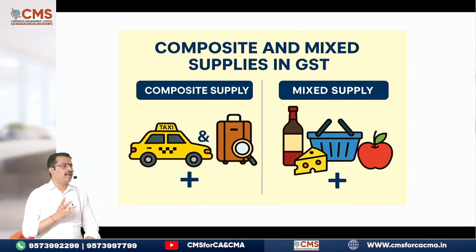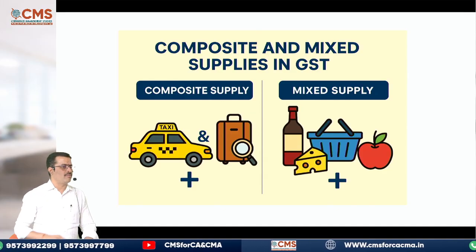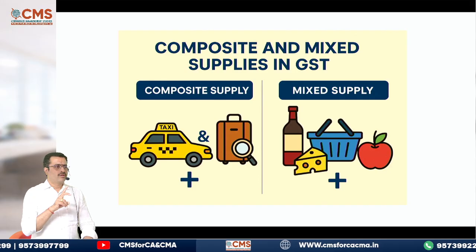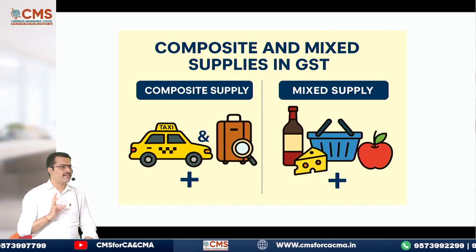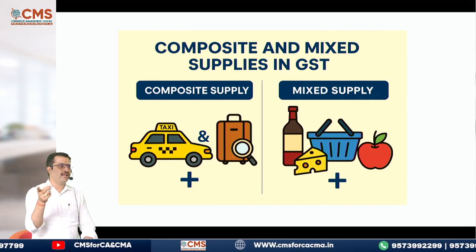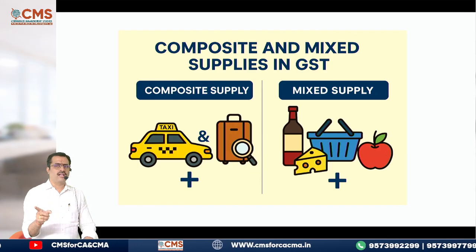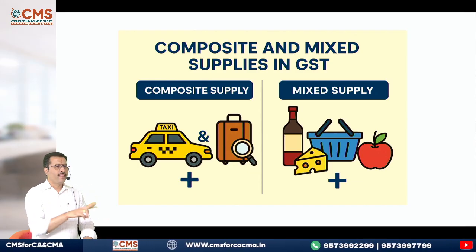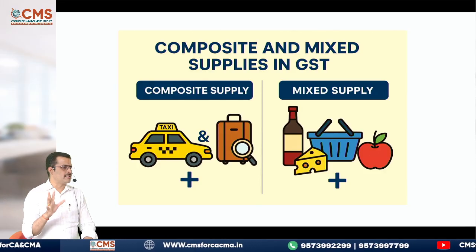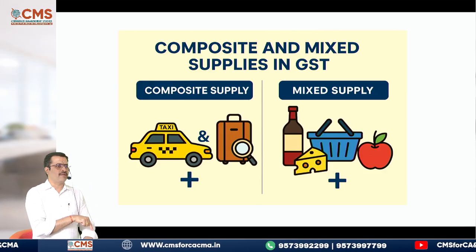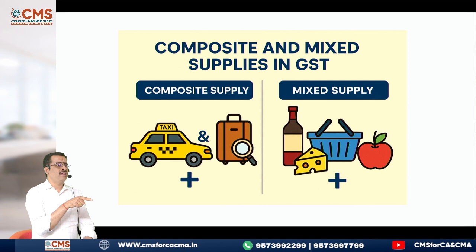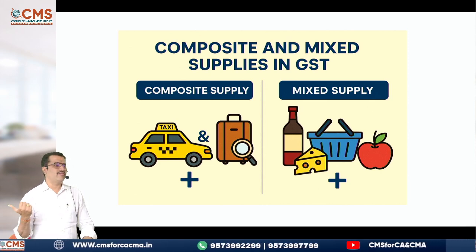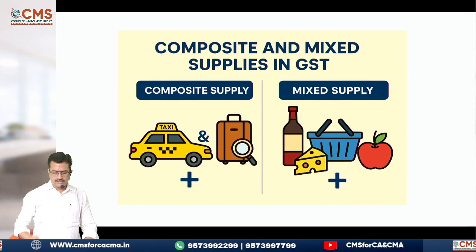Now, tell me the difference between composite and mixed supply. In composite supply, more than one service are naturally bundled. In mixed supply, they are not naturally bundled. Second, in composite supply there is a principal supply, but in mixed supply there is no such principal supply. Third, in composite supply the rate of tax will be the rate applicable for the principal supply, but in mixed supply the rate will be the highest rate of all such goods.